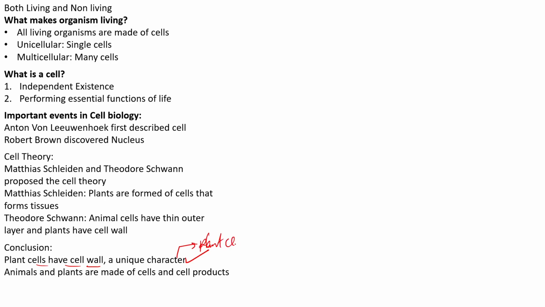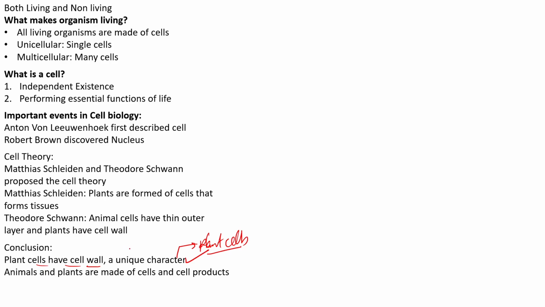Of course, we now have identified many living organisms that also have a cell wall, like that of plant cells. We also now know that there are many other living organisms which also have this cell wall. But though they have a cell wall, it doesn't mean that the chemical nature or chemical composition of the plant cell wall is similar to the cell wall of those organisms.